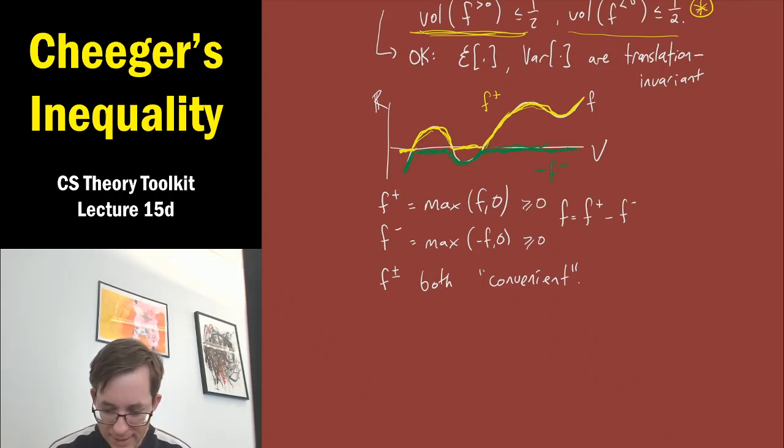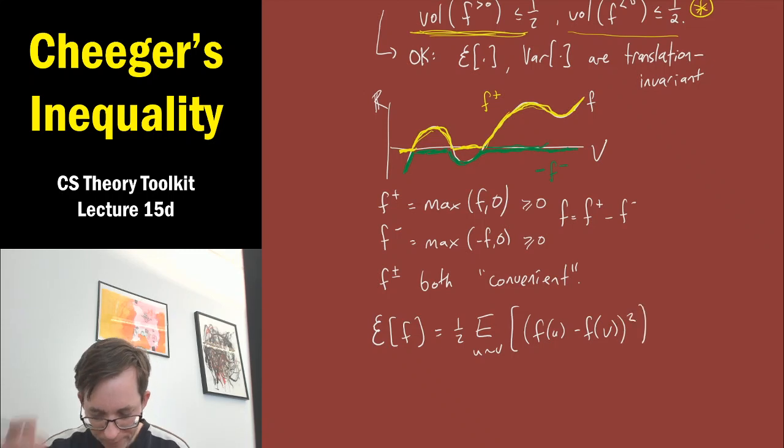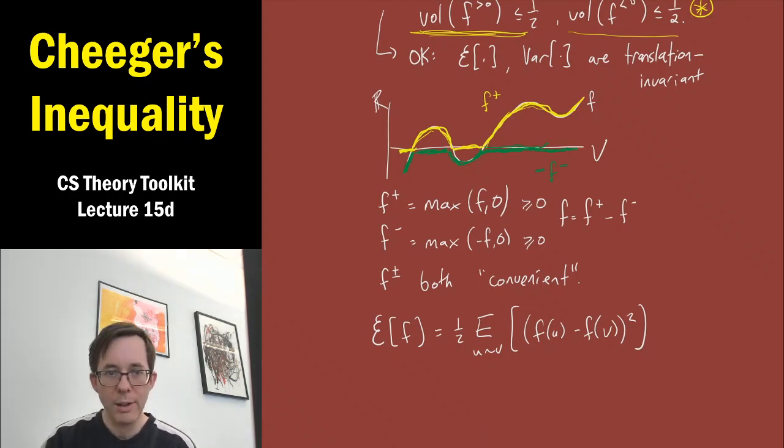So let's see that. Recall that the quadratic form of f is a half times the expected value over a random edge, uv, of f of u minus f of v squared. It's sort of the local value, average, over a random edge of the square difference between f's values at the endpoints.